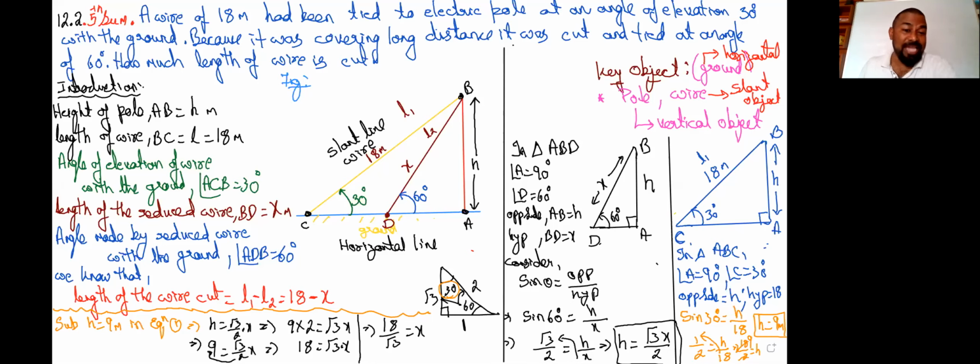So what is that X? The length of the second wire, or reduced wire, which is nothing but L2. L2 we got as 18 by root 3. Now, to know the wire which is cut, as I have given here, we have to remove L2 from L1. The length of the wire cut is nothing but L1 minus L2. Let's go to the other screen now.